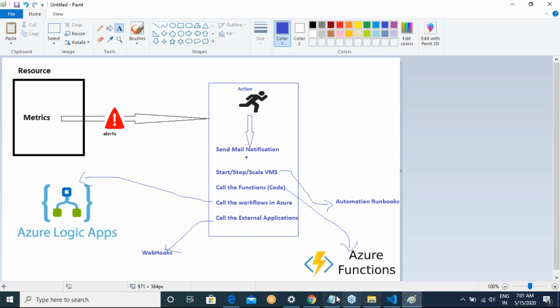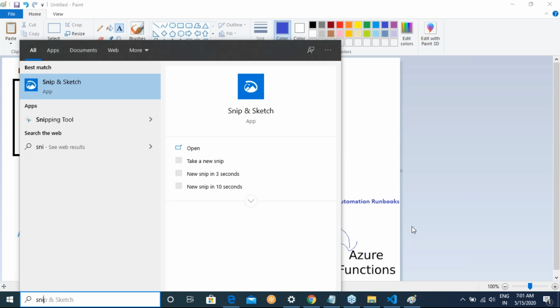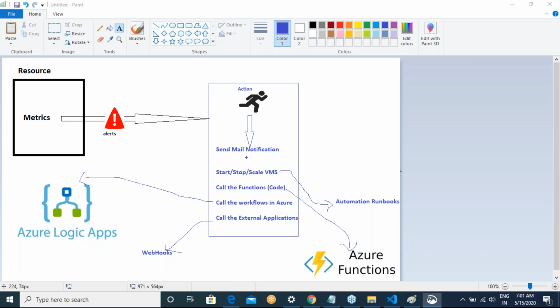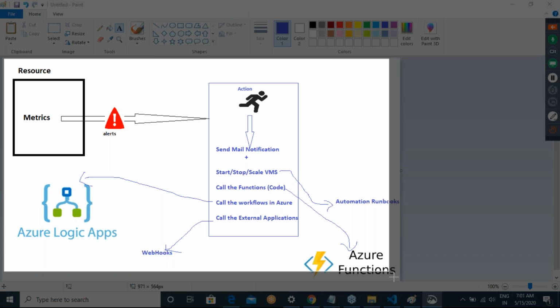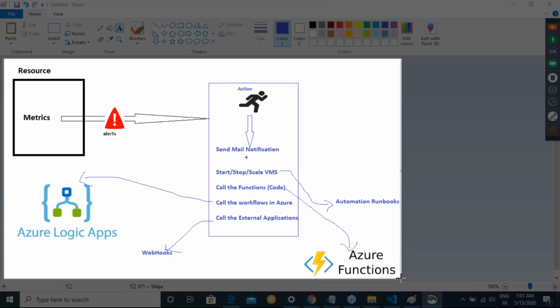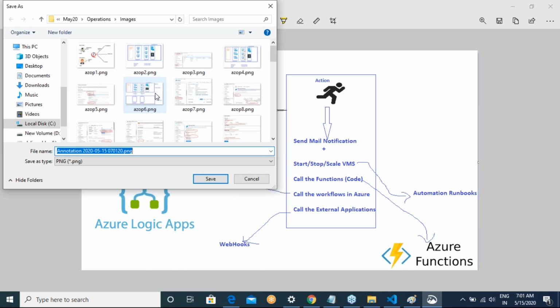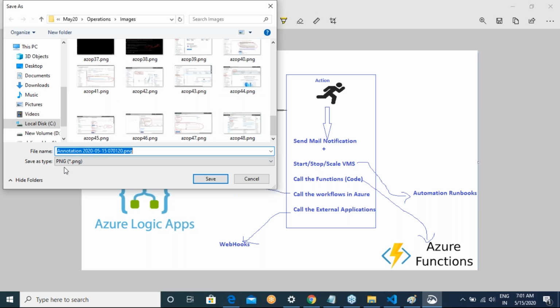So this is basically what happens, and this is a very important workflow to understand. Going down the line, whenever some errors happen, you might be asked to do some automation around it, and at that time this image will help you a lot.